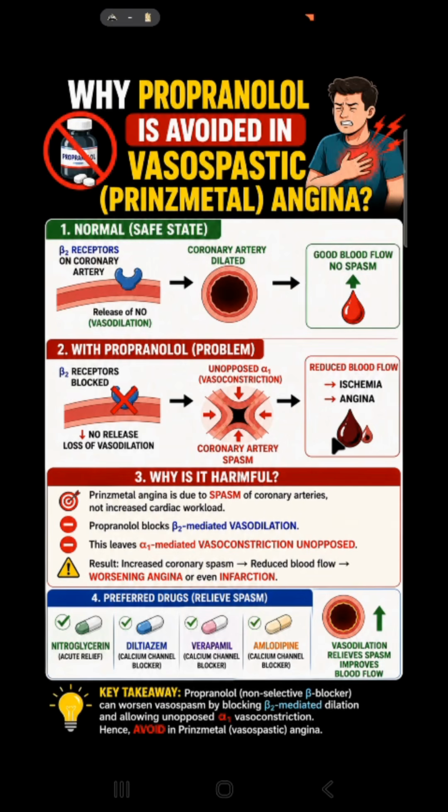So Prinzmetal angina itself is because of the spasm of coronary artery. Further, if we give propranolol, it will further cause a spasm, and it's a dangerous situation. So what can be done? We can give nitroglycerin, that is nitrates. This is given to cause acute relief. Then further calcium channel blockers like diltiazem, verapamil, amlodipine can be given, which causes vasodilation and relieves spasm, causing improved blood flow.